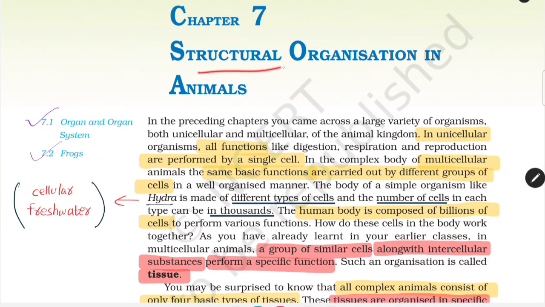Chapter name, Chapter 7, Structural Organization in Animals. In unicellular organisms, all functions are performed by a single cell, such as digestion, respiration, reproduction, and so on. In multicellular organisms, the same basic functions are carried out by different groups of cells in a well-organized manner.